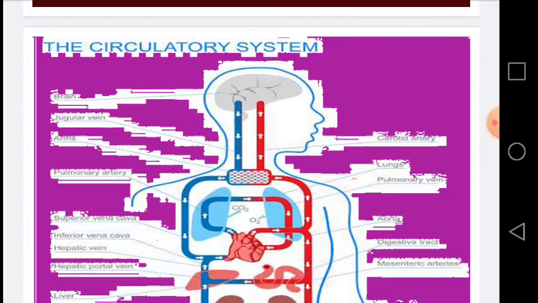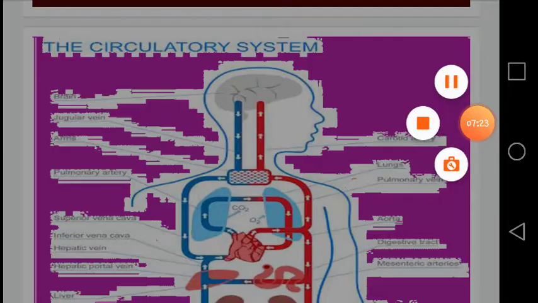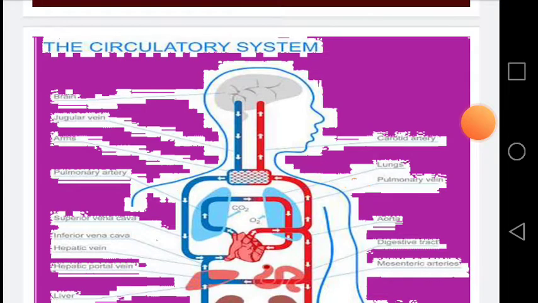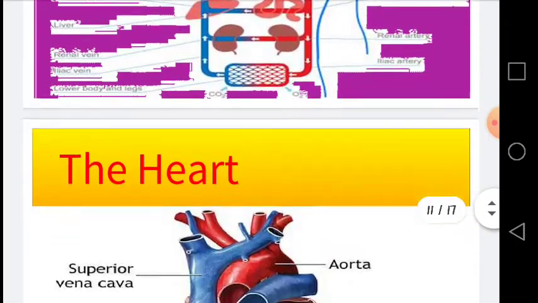Humans have a very organized circulatory system. We have the organized circulatory system for the transportation of the materials, and this circulatory system comprises three main things. One is the heart, second is tubes called the vessels, and the third is the blood. We will, inshallah, study each of these things in detail. First of all, we are going to focus on the structure of the heart.